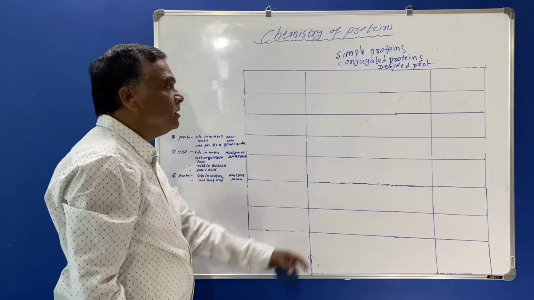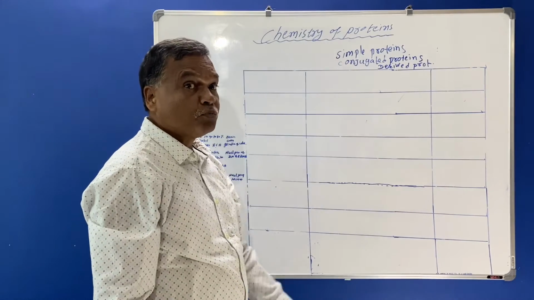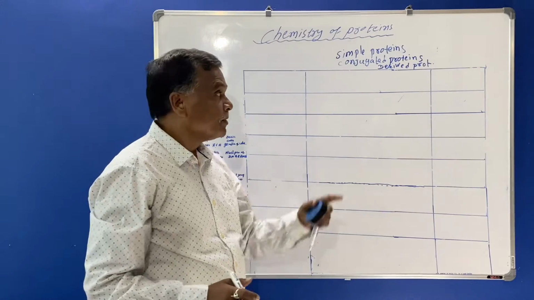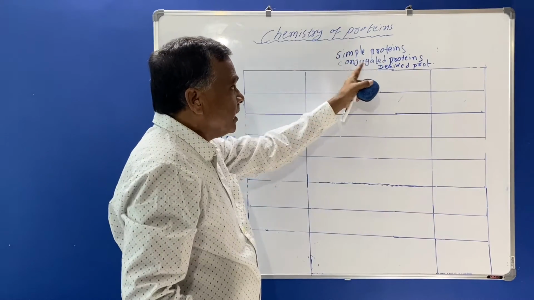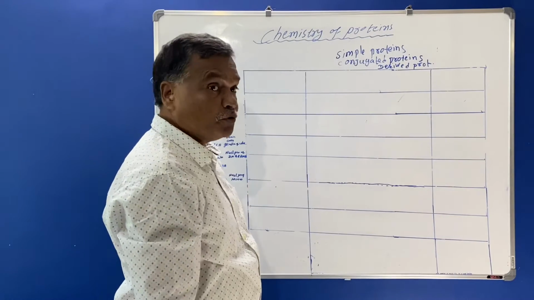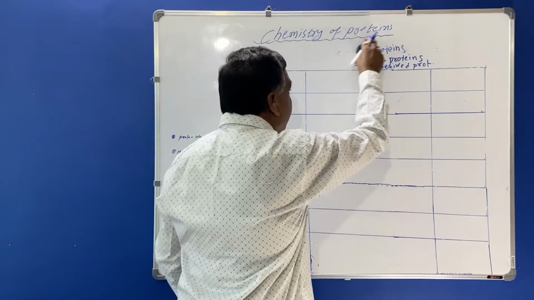So these are the proteins which are kept under the composition of protein. So what we are seeing here, the classification of protein: simple protein, conjugated protein, derived proteins are under composition of protein. So one by one we will see what are simple protein.